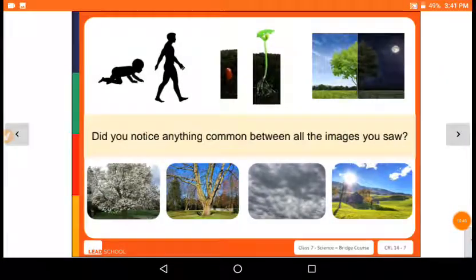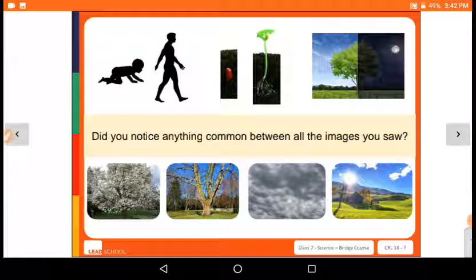Here we can see in the first picture a child has grown up to be a man. There is a change. Then a seed has grown into a plant. The seed changed into a plant. Then we see day changed into night. Then we see a change in season in the downside picture, winter season and summer season or spring season. And then in the last two pictures we saw a cloudy atmosphere to a clear atmosphere, a change in atmosphere.